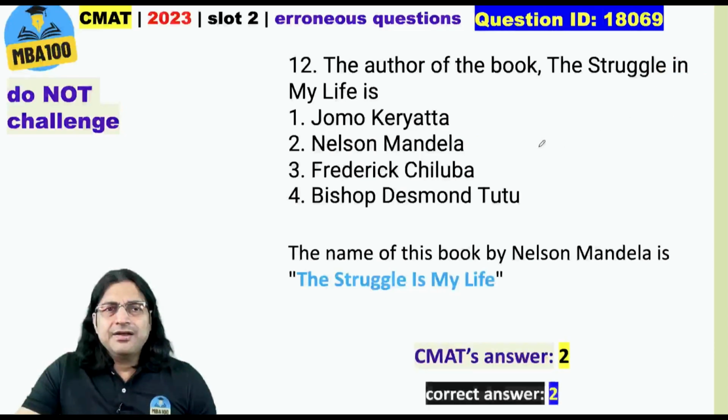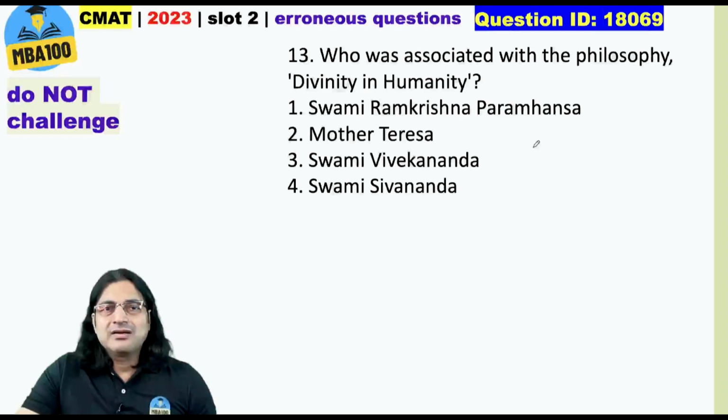Okay. Now, what about this one? Who was associated with the philosophy, divinity and humanity? It does not come out very clearly, but if we read a bit about Ramkrishna Paramhansa, the guru of Swami Vivekananda, okay, it comes out that his philosophy was very close to divinity and humanity. But otherwise, you would not get this written anywhere in black and white. Okay, so do not challenge it.